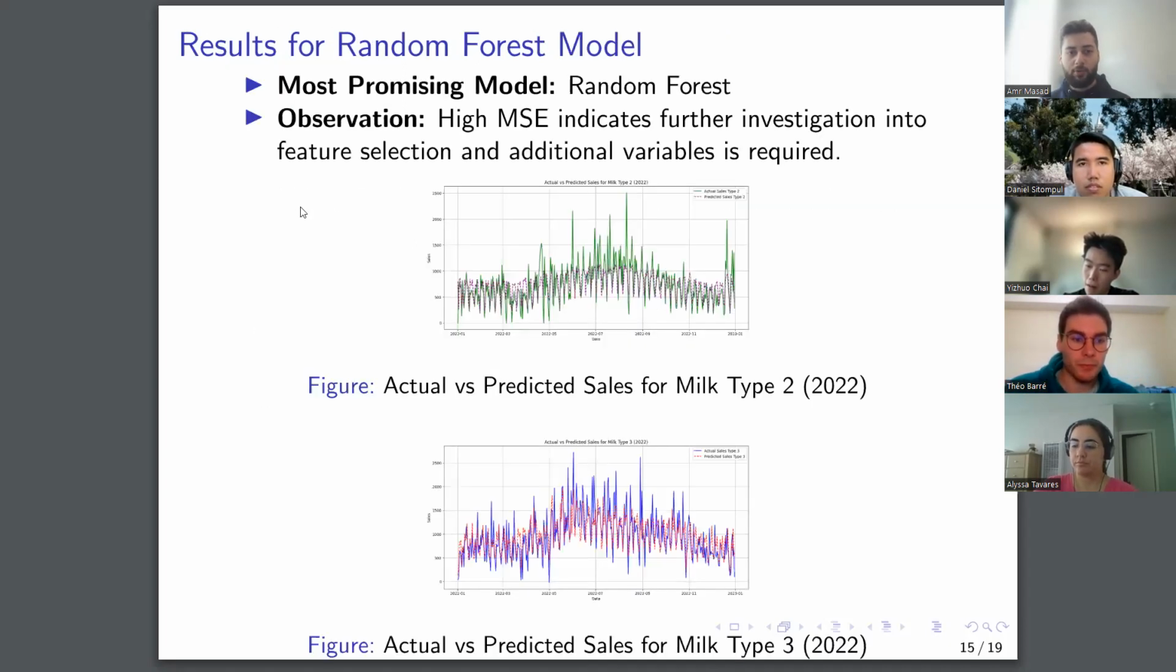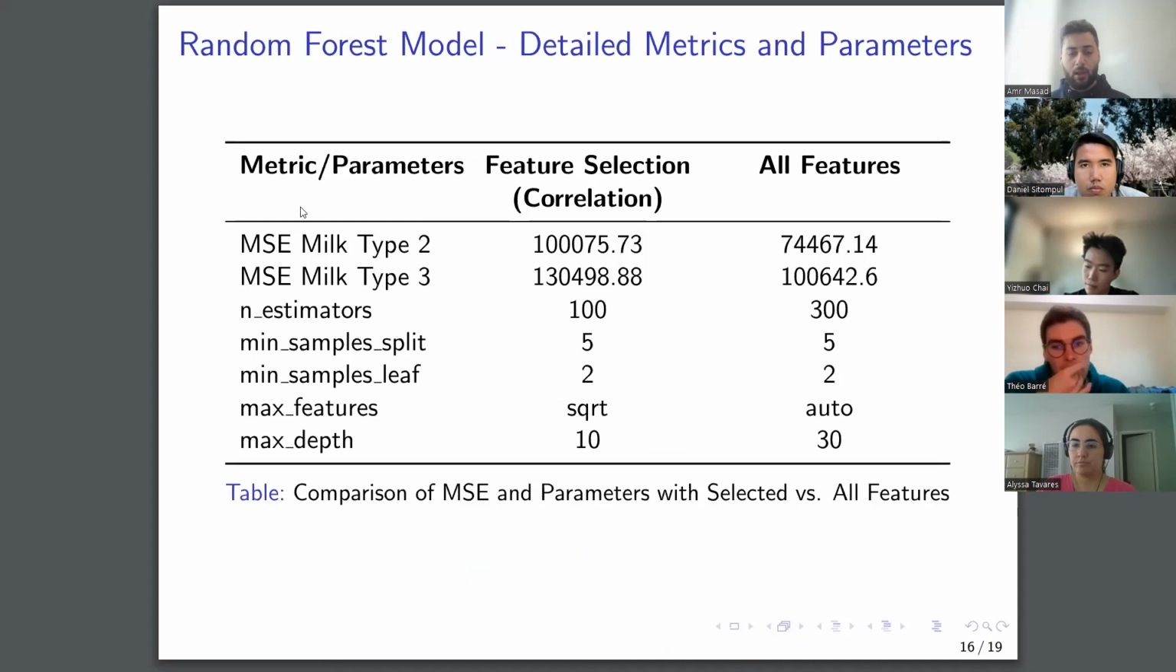Our most promising model so far has been the random forest model. Here we have it fitted to both milk type 2 and milk type 3 for our testing data. However, there is still a high mean squared error, which indicates that we need to further investigate feature selection and possibly introduce new variables. Here are some more details on the hyperparameter tuning for both milk type 2 and milk type 3. Here, the best model has actually been the one with all the features included, as opposed to the feature selection with variables correlated to the target variable.